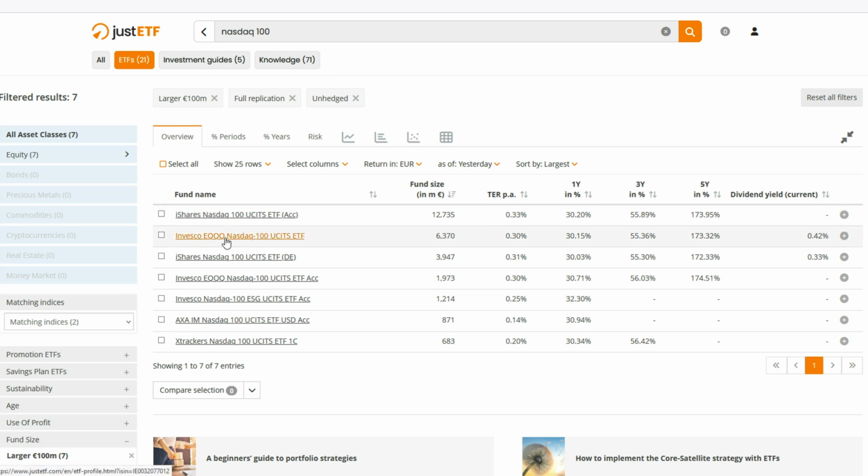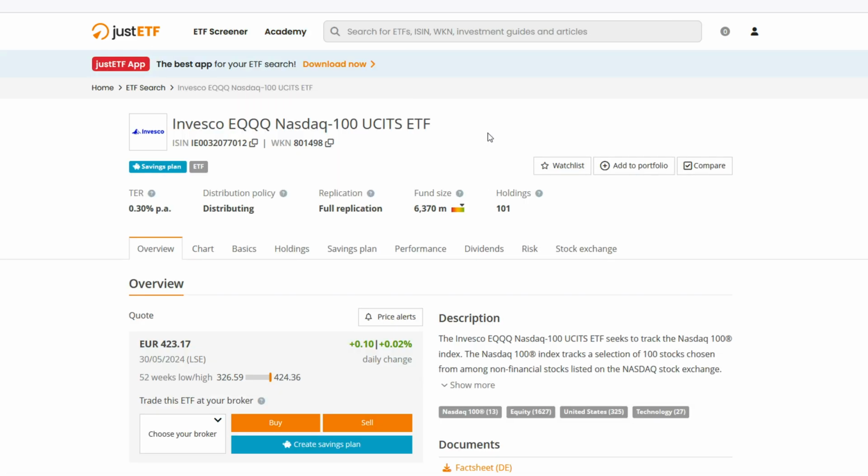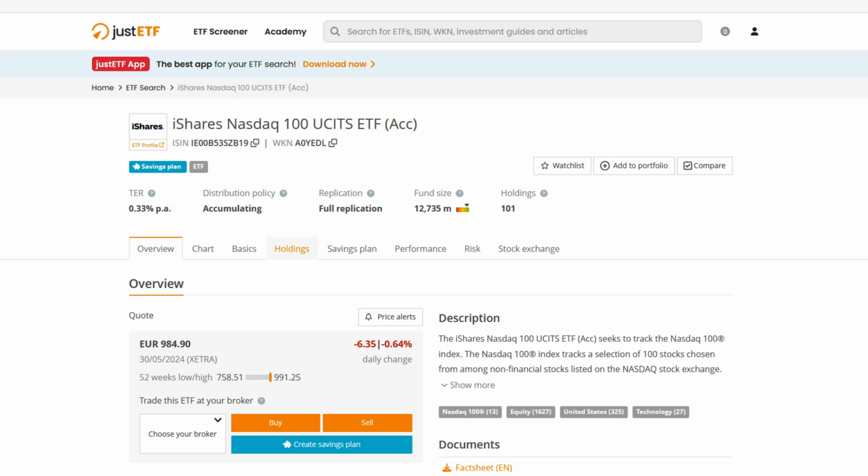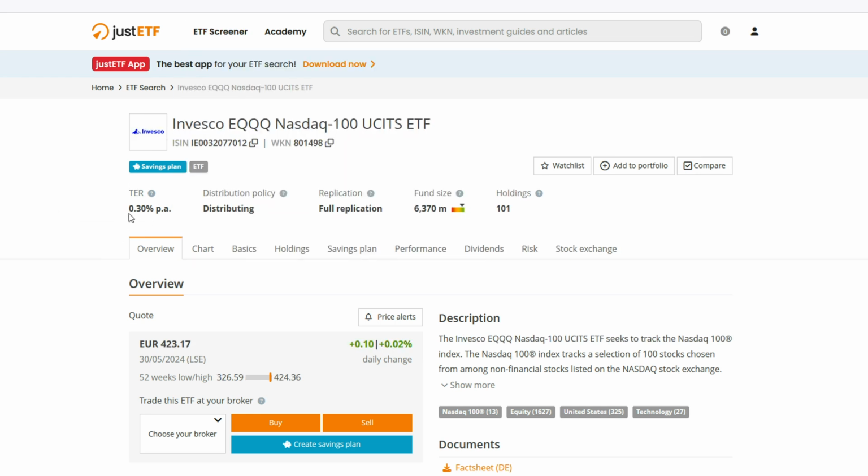It is the Invesco EQQQ NASDAQ 100 UCITS ETF. If you can see here, it has a yield, which means that it distributes the dividend. And this is something that differentiates it from almost all other NASDAQ 100 ETFs. So if you want to get the dividend from the ETF, regardless of how small it is, then you might want to choose this one. The expense ratio is close to the BlackRock one. It is 0.3%. Nothing special here to discuss.